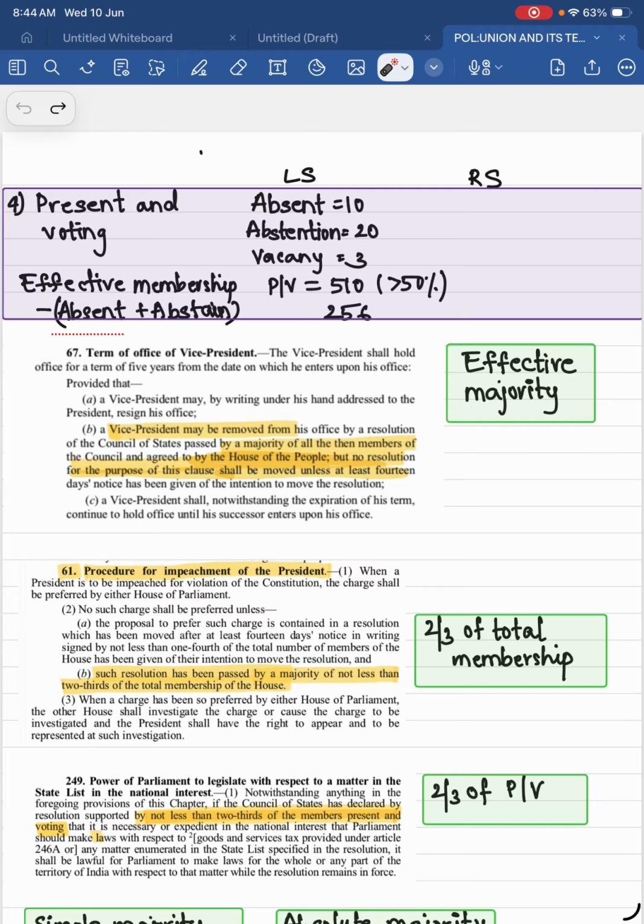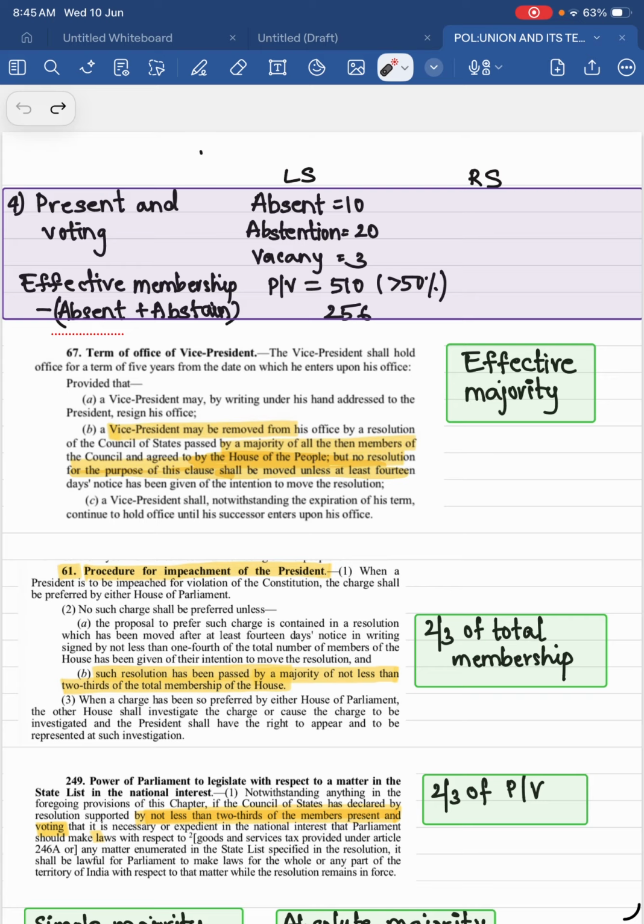So this one is effective membership. You can write this like effective membership minus those who are absent and those who are abstaining from voting. Okay, that is present and voting. So to pass different laws, we need a different percentage, we need a different number of people to support that. Okay, support of a percentage of people who are present and voting in the house. So this is the thing. Okay, these are different types of membership.